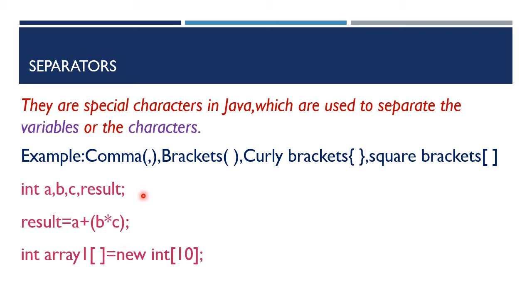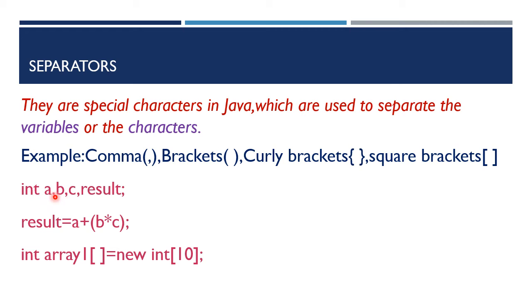separators. What are separators in Java? These are special characters in Java which are used to separate the variables or the constants. Example, comma is a separator, brackets, that is round brackets, these are separators, curly brackets, these are also called separators. Next, square brackets, these are called separators. So when we declare multiple variables, we will be using this comma in order to separate one variable from another.